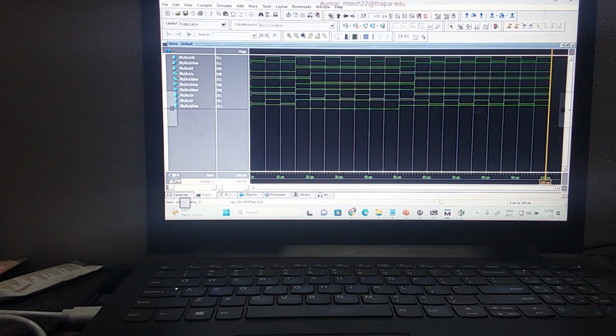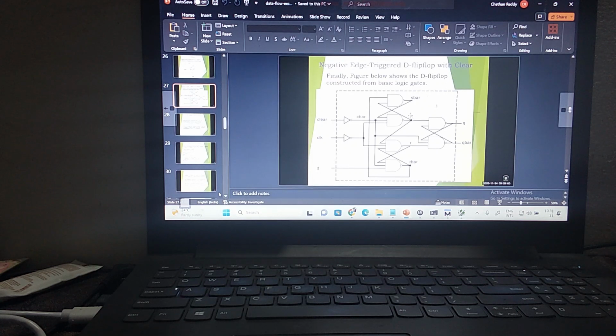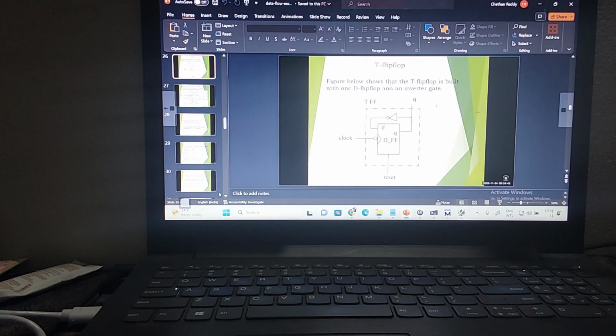Okay. Now what is my question here? I need to design a counter. What counter? Asynchronous counter. This is my question. First, using this negative edge triggered D flip flop, you model this negative edge triggered D flip flop using data flow modeling. Then what you have to do? Use this D flip flop to design the toggle flip flop. How to get the toggle flip flop from the D flip flop? By complementing the Q output. So this is also the toggle flip flop. You understand?